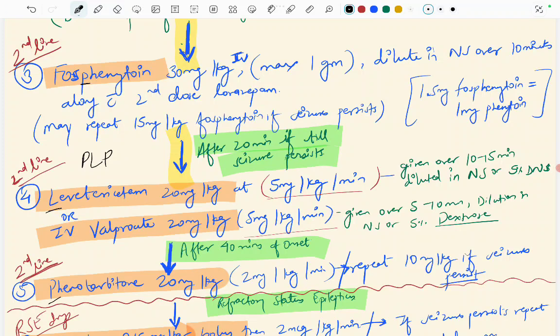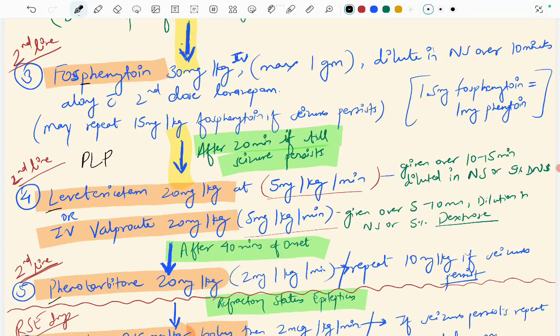Then after 20 minutes, if the seizure still persists even after giving fosphenytoin, we have to give levetiracetam or IV valproate. Both are in the same dose, and even phenobarbital is in the same dose, 20 mg per kg. Even phenytoin is the same dose. If you give it, it's again 20 mg per kg, but because here we have written fosphenytoin, that's why it's 30, otherwise it was also 20. So it's easier to remember that all the second line drugs are in the 20 mg per kg dose.